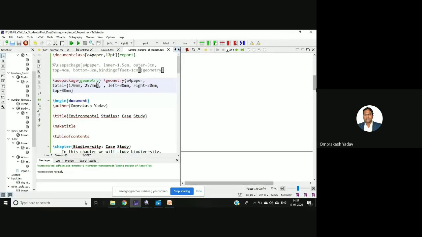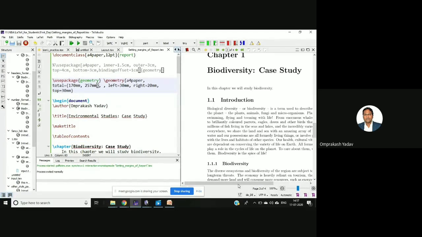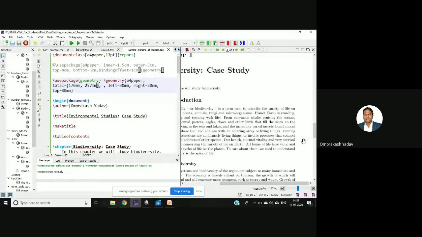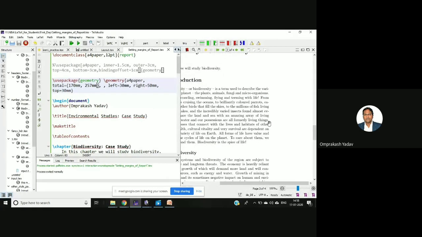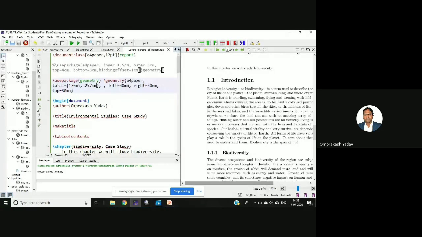So let's go there. Now see the margin, it's 20. Earlier it was 50. Let me show you again. Now see the margin is 20. I'm changing to 50. Run it again. And see the changes. Okay, so now it is 50. So like this you can make the changes, right? In this text file I'll be sharing with you, and then you can see the effect. And keep in mind whatever changes you are doing, because ultimately you will have to make the paper. And let's go to the next part.